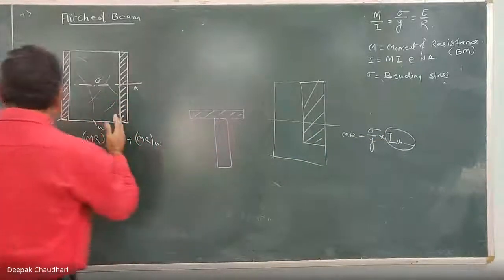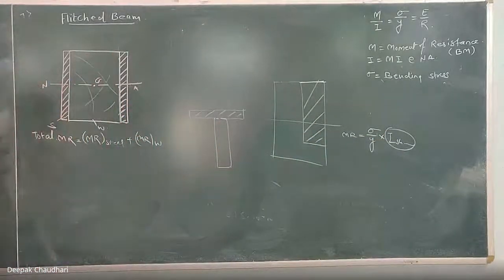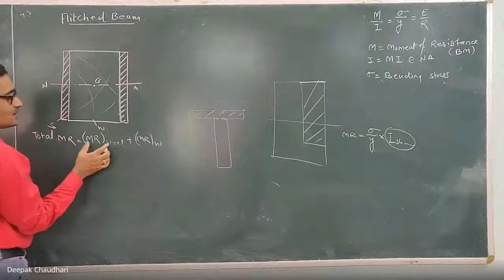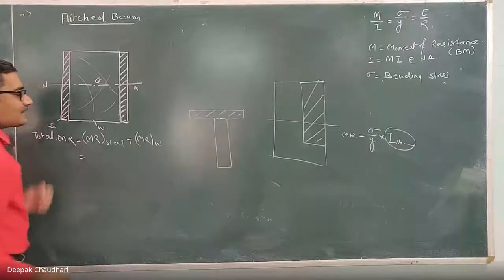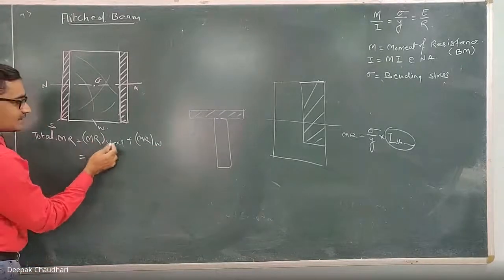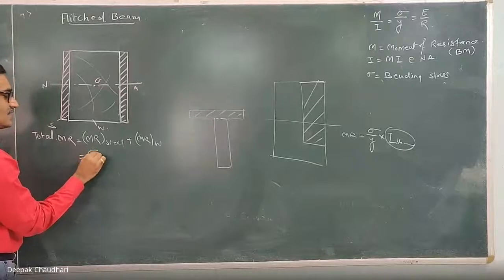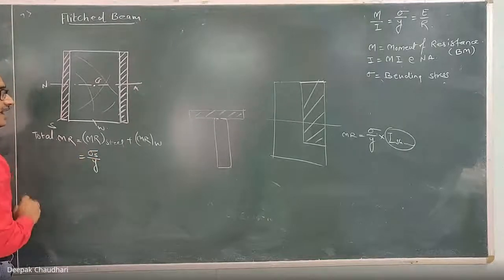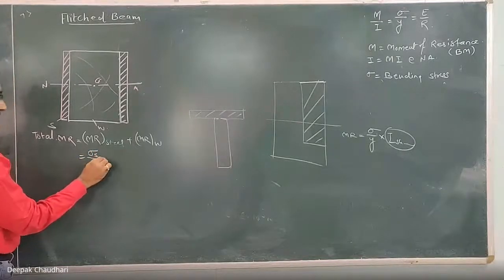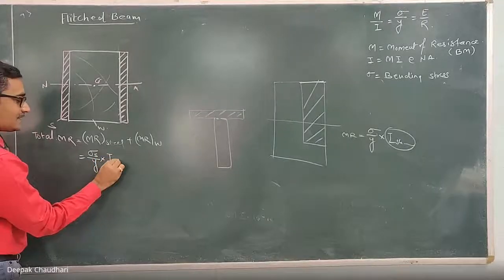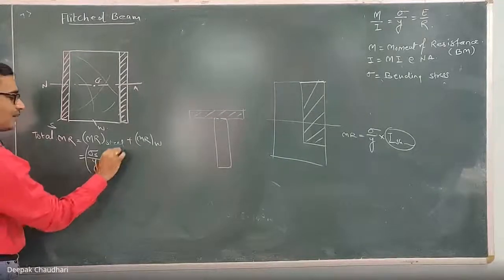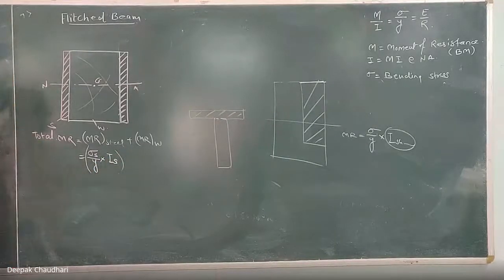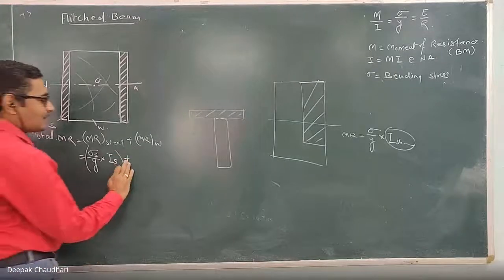So here also, to calculate the total moment of resistance of this flitch beam, which is the summation of the moment of resistance of the steel plus the moment of resistance of the wood. The moment of resistance of the steel can be written as the bending stress induced in the steel at any layer y, into the moment of inertia of the steel about the neutral axis. So this becomes the moment of resistance of the steel, plus the moment of resistance of the wood.